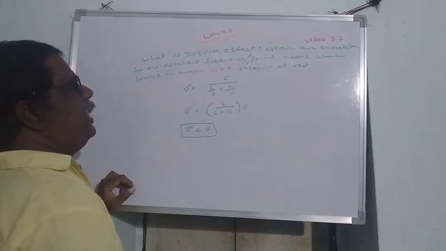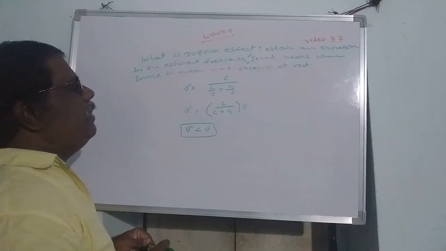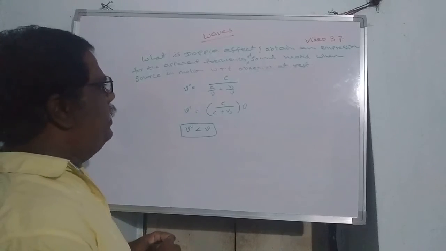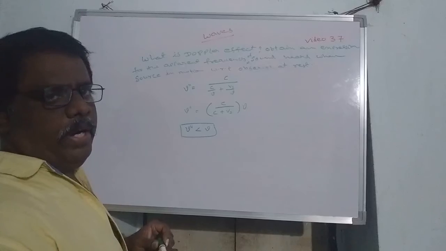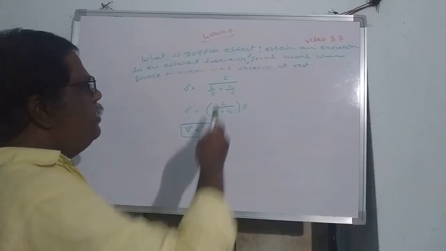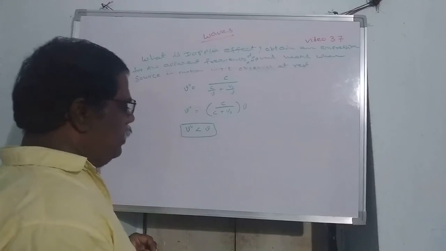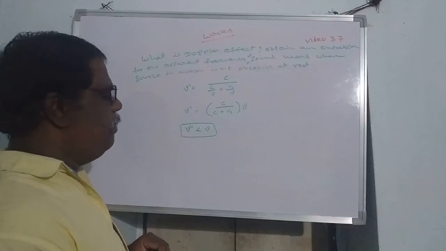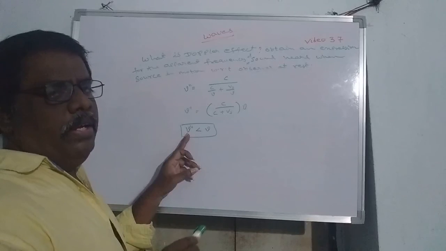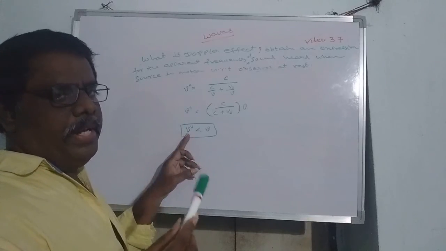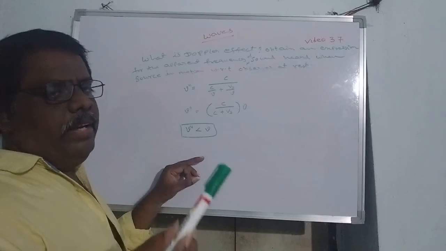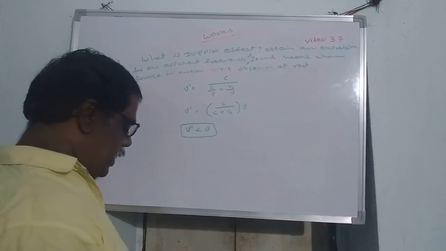So these are the two cases of expressions for apparent frequency when the source is in motion with respect to an observer at rest. The change in frequency due to relative motion between the source and observer is known as the Doppler effect. This is very important for your 8 marks. So mu double dash is the apparent frequency when the source moves away from the stationary observer, whereas mu dash is the apparent frequency when the source moves towards the observer. That is the difference.